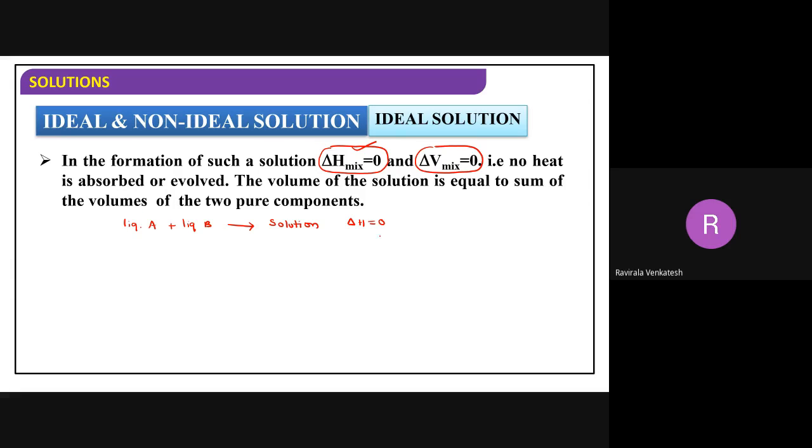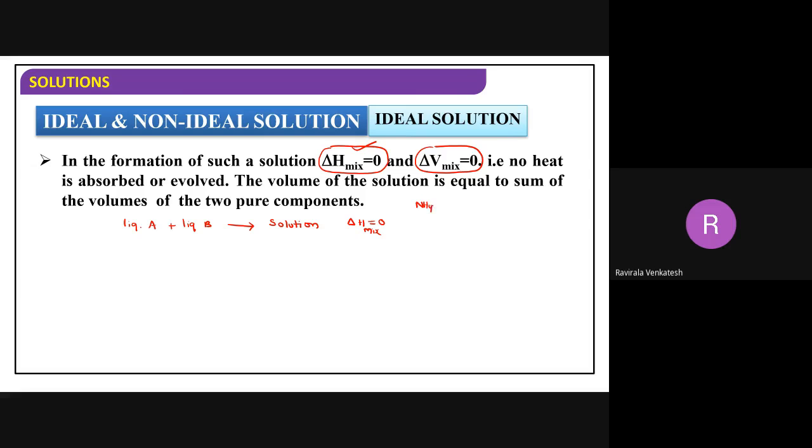When you mix these two, there is no release of energy, and for mixing them you are not supplying any energy. On their own, they are mixing. Energy is neither supplied nor released.